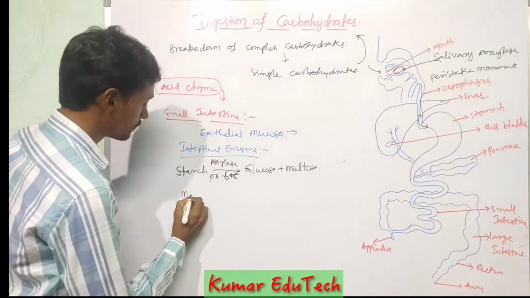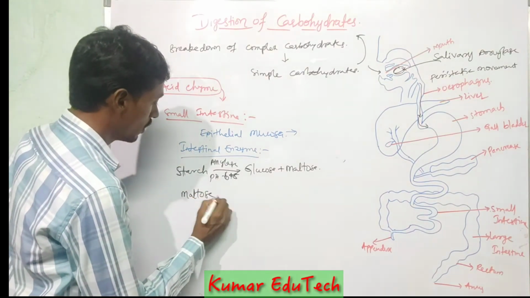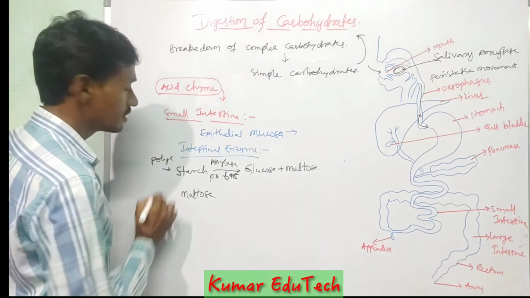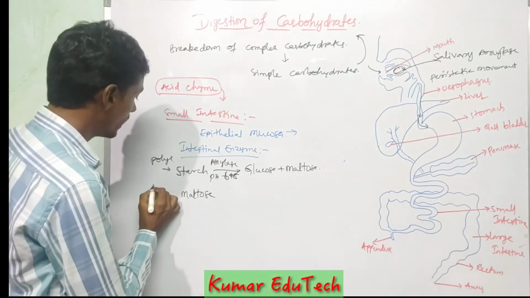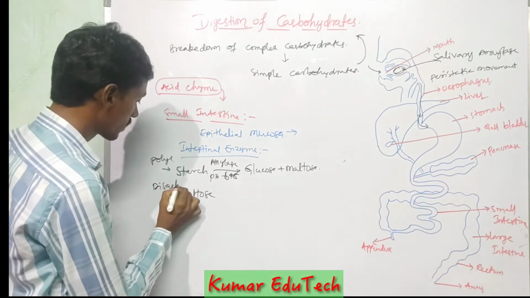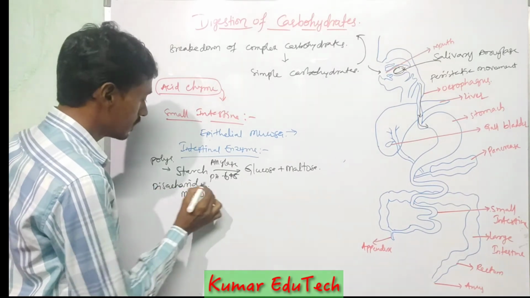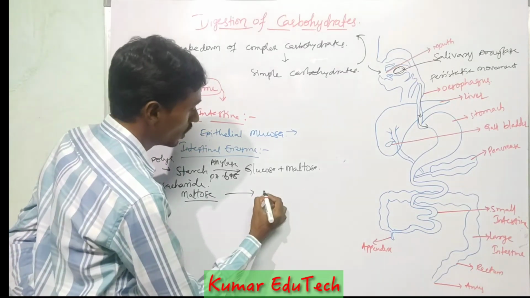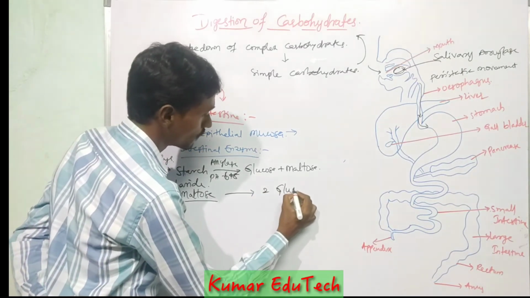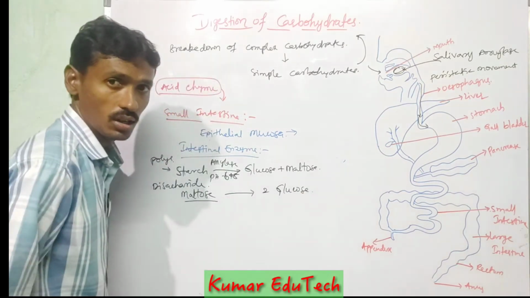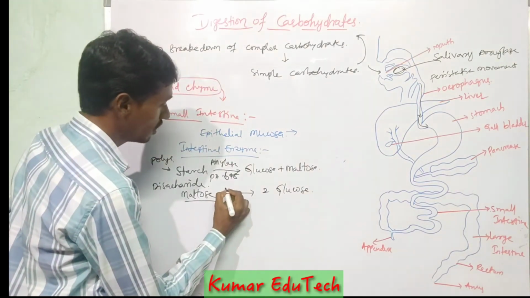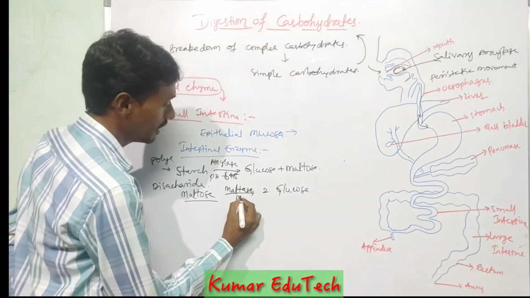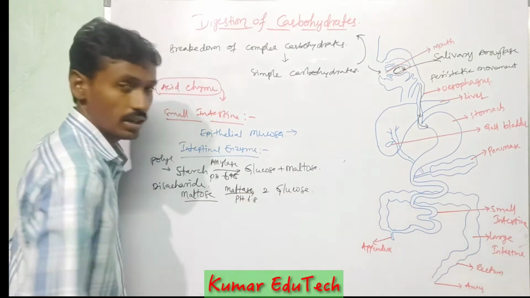Next, maltose. Starch is a polysaccharide, and maltose is a disaccharide. Maltose is converted into two glucose molecules by the action of maltase enzyme, at pH 6.8.